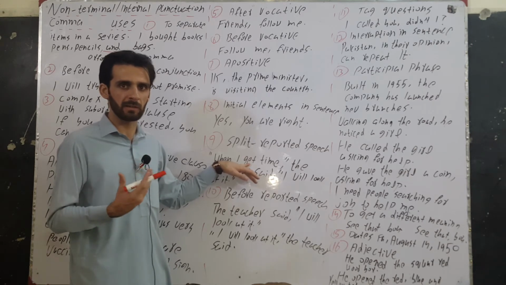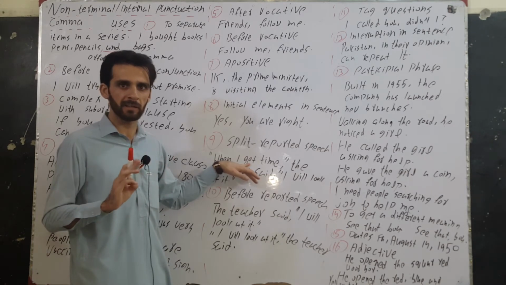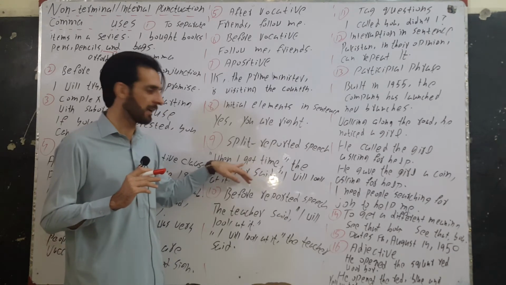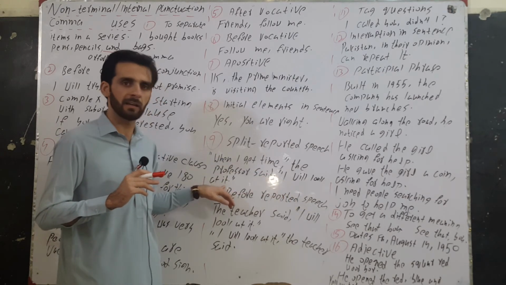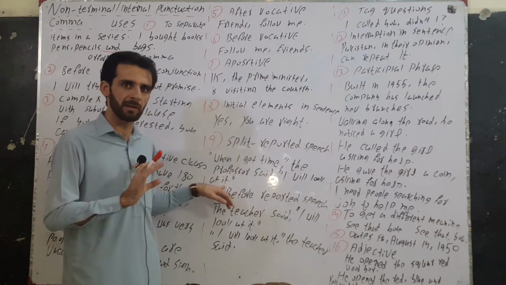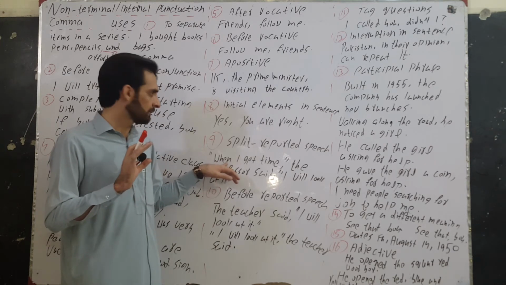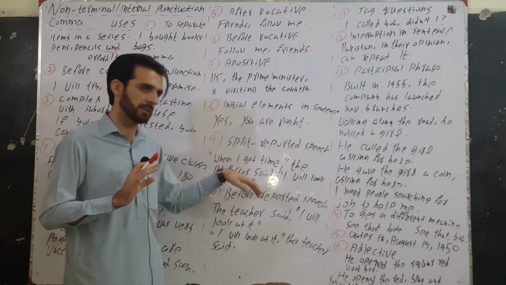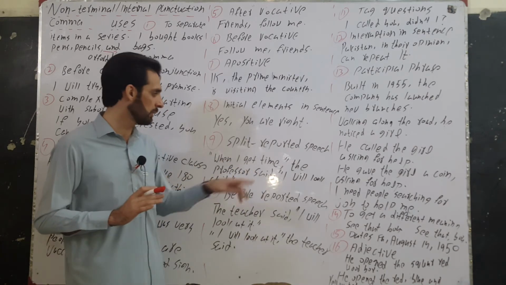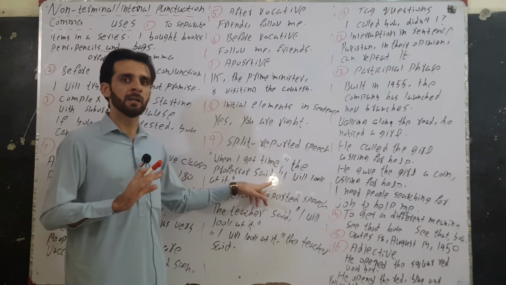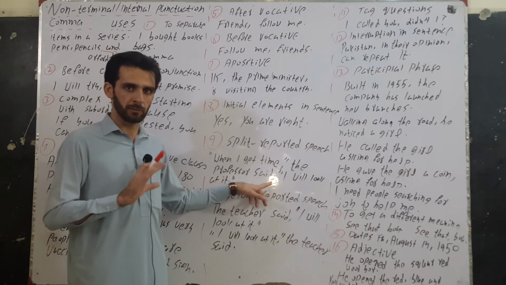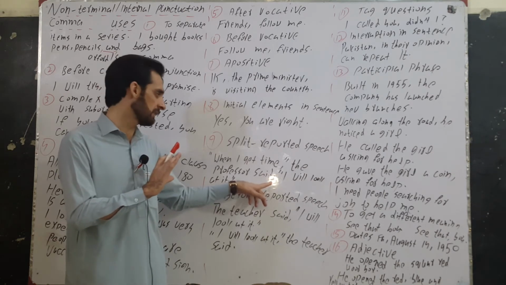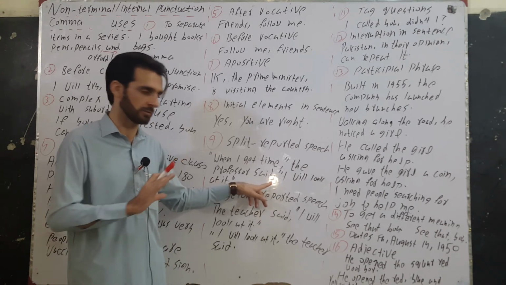Both the clauses are independent and compound, but in reported speech we have an independent as well as a dependent clause. This is dependent and this, I will look at it, is independent. One is independent, one is dependent. One part of the structure is before the reporting speech and one is after the reported speech. So when we have such cases, we will use comma after the reporting speech, not full stop. Full stop is used when we have compound reported speech. In split reported speeches, we will use comma, not full stop.